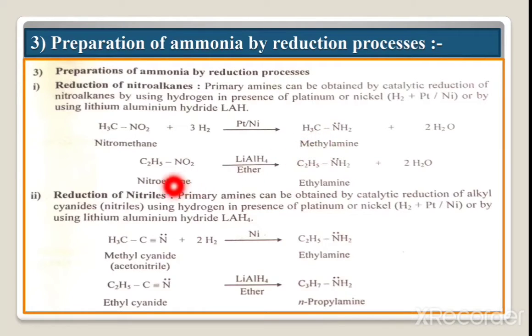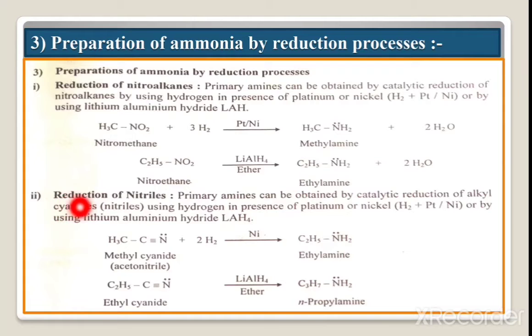Now the next example, C2H5NO2, that is nitroethane, undergoes reduction by using lithium aluminum hydride, and we get ethylamine. That means NO2 will be reduced to NH2 by using lithium aluminum hydride. In this way we synthesize the amines by the reduction process.